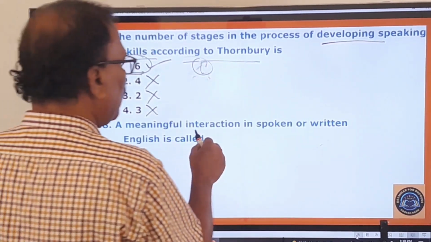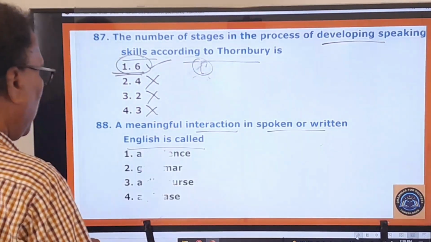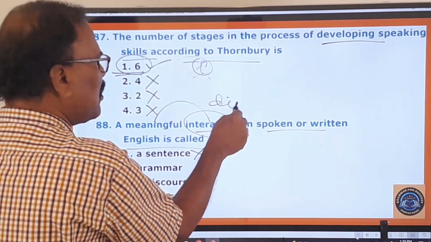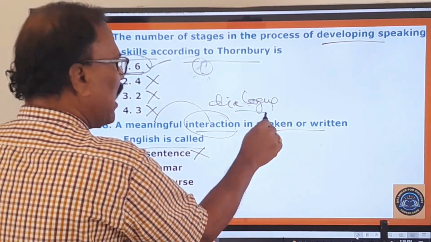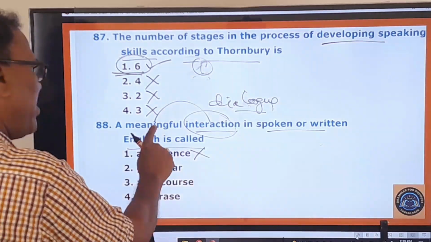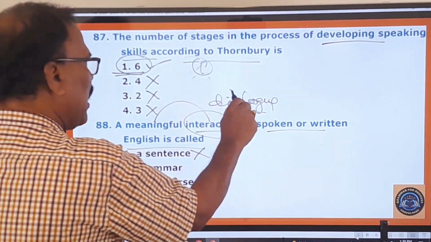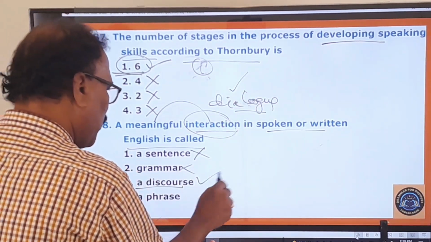A meaningful interaction in spoken or written English is called what? So here a sentence, no. Meaningful interaction. Interaction itself means it's a kind of dialogue. Okay, dialogue itself. Dialogue means, in other words, discourse. A meaningful interaction either in spoken or in written English, that is called a dialogue. Okay, sentence, no. Grammar, no. A discourse. Dialogue means a discourse. Therefore, it's the right one.